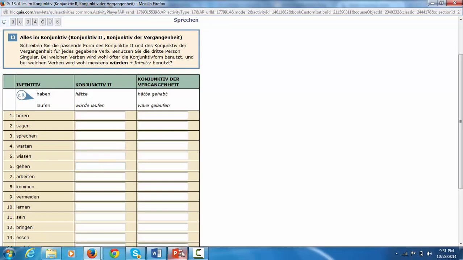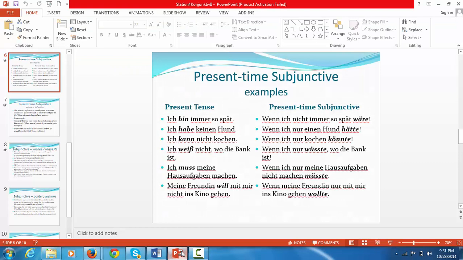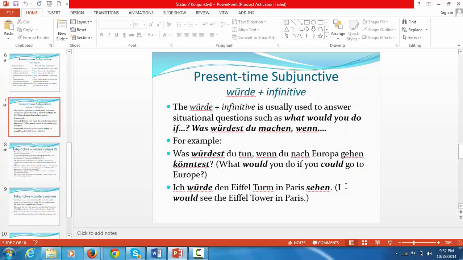Going back then to our PowerPoint. We set up these because this sets up for the next phase, using that würde. Wenn ich nicht immer so spät wäre, dann würde ich nie so viel Arbeit haben, or something like that. So let's look at this: the würde plus the infinitive.